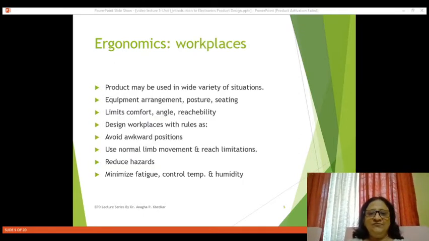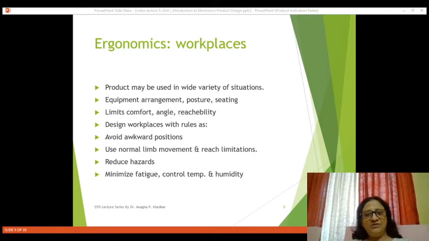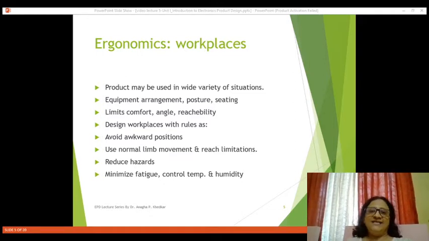Now see about the workplaces. As I told, workplace should always be comfortable for any user or any human being. Why? Because a particular product may be used in variety of situations, and in all these situations, human being or user should be comfortable with the particular product itself as well as in the workplace condition also. So workplace condition includes, as I told, equipment arrangement, posture and sitting.